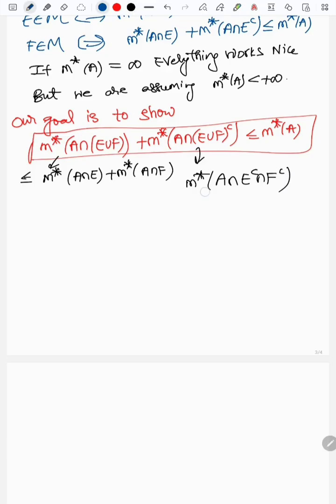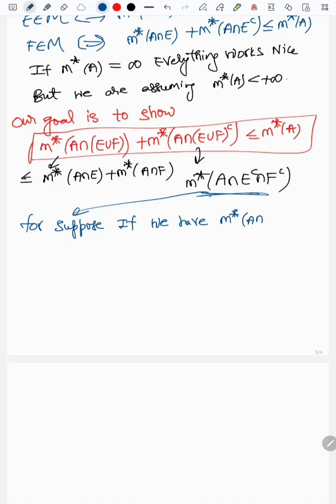So the question that comes into the picture is, my idea was, we did not have any interlinkage. Suppose we have M star of A intersection E complement intersection F. What does it mean?